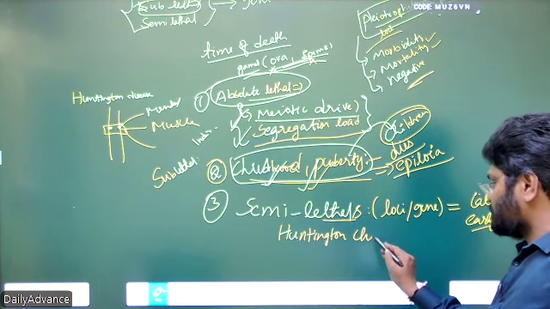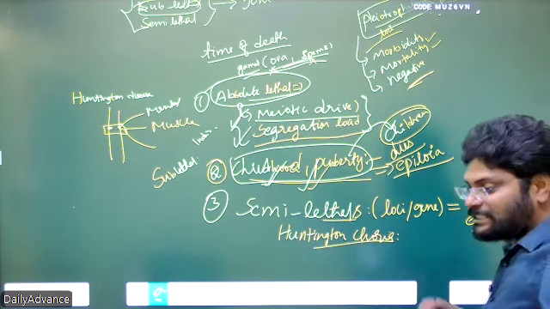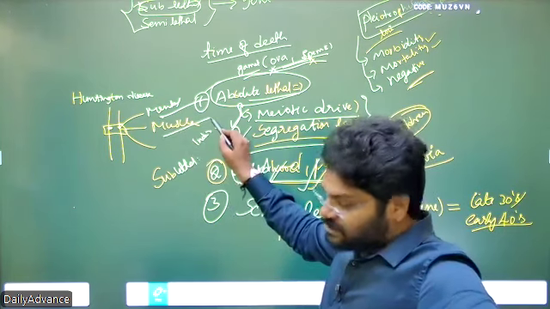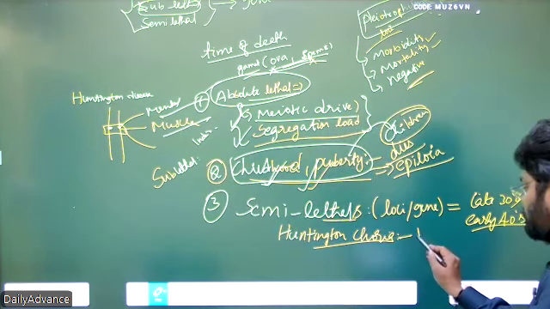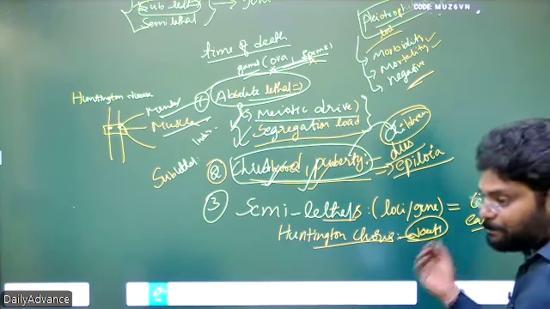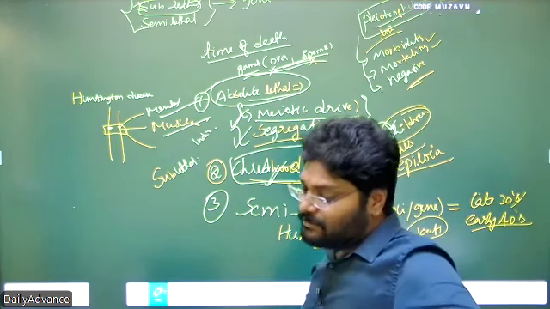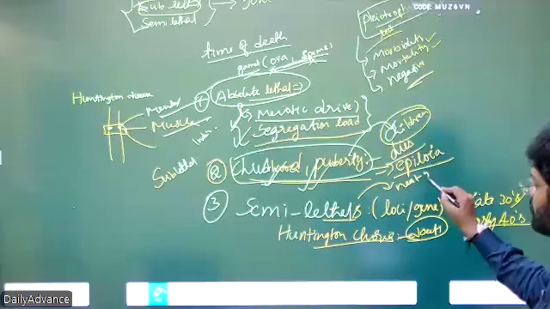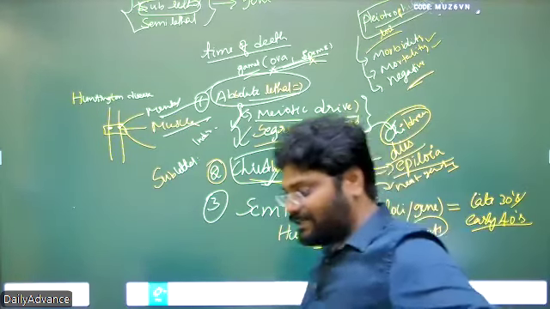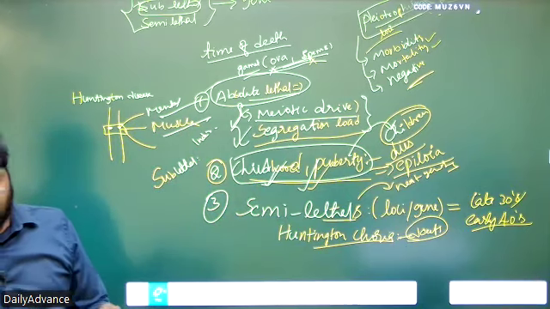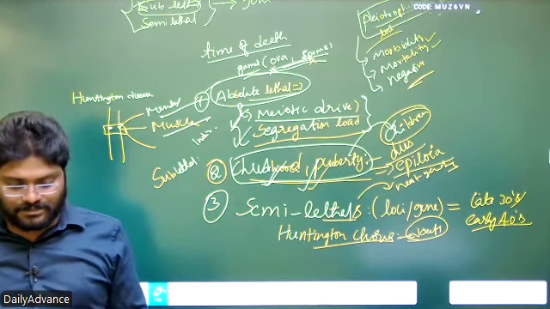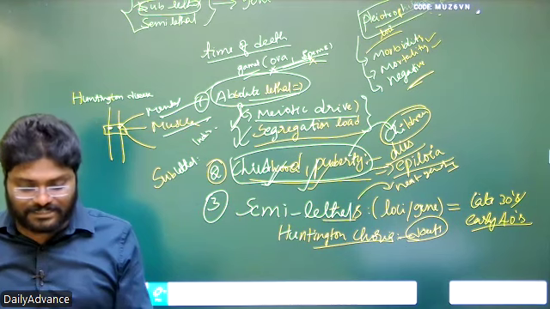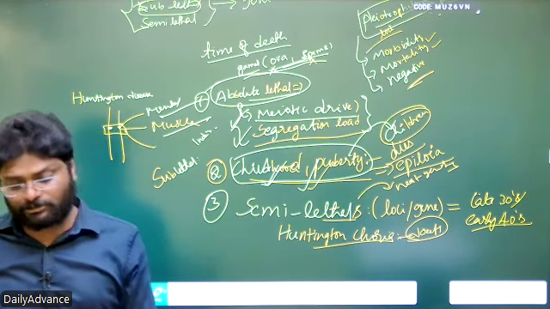Huntington chorea is a disease which phenotypically expresses symptoms, that is mental retardation, muscular dysfunction, and finally the death of an individual. That means the symptoms, appearance, and death generally happen in the 40s, not before 40 years, so that the genes are passed to the next generation. So this is the way lethal genes are classified. Lethal genes are dangerous genes which can produce multiple effects on the body. These effects are negative in nature, and the individual dies out. So absolute lethal means these loci never allow an individual to be realized.